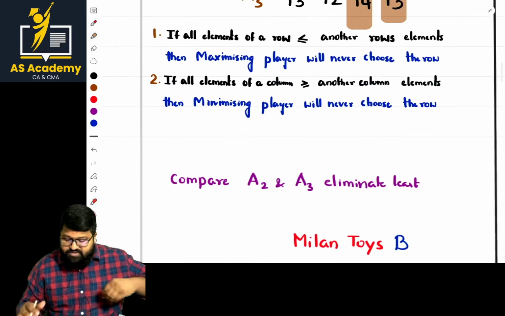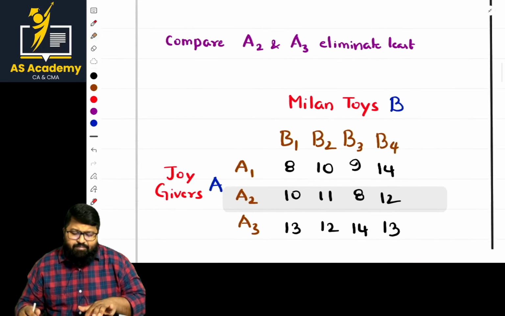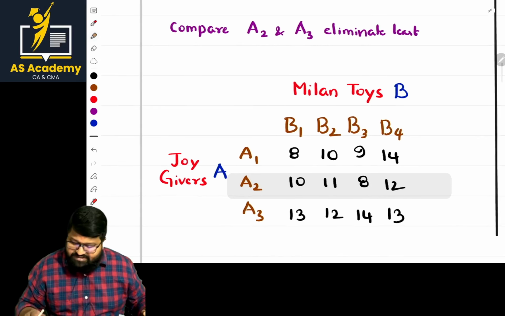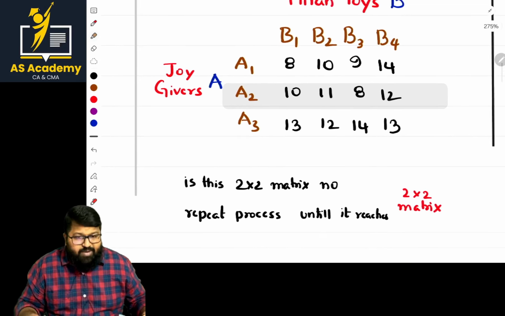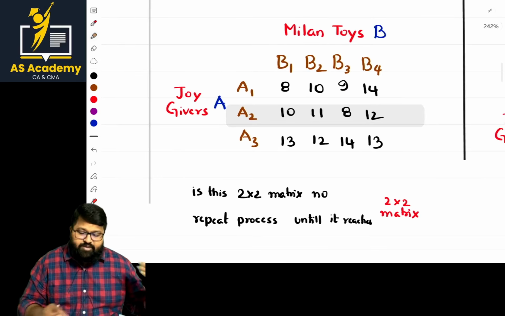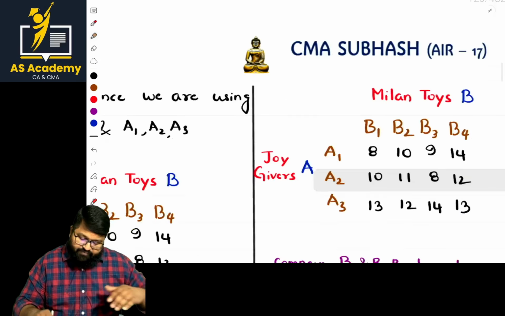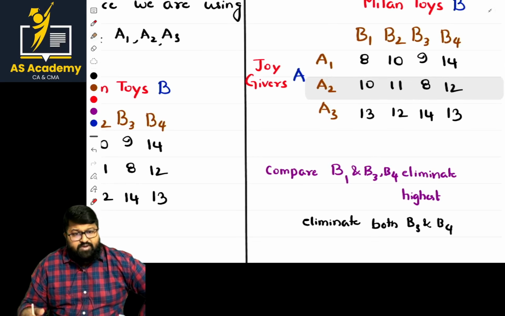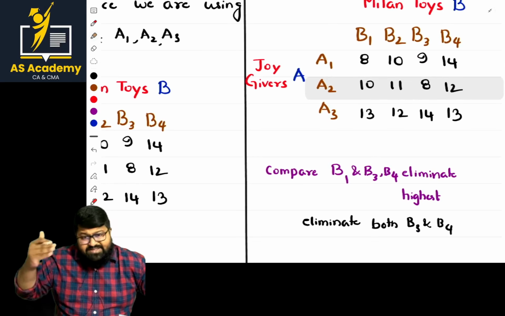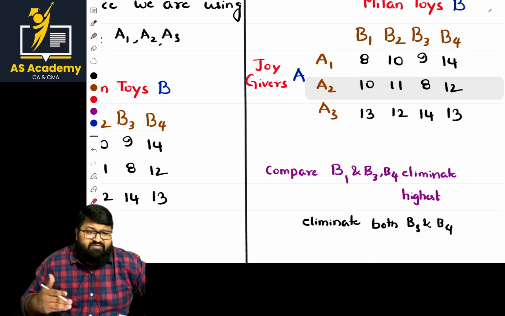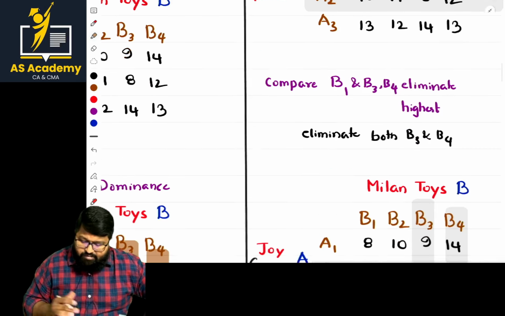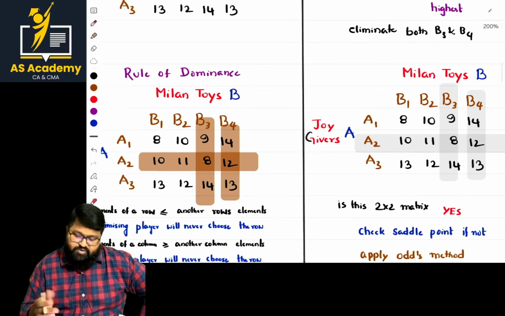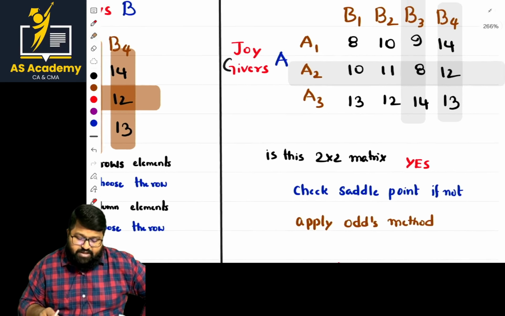Let us see that part first. Sir, we compared A2 and A3, and we eliminated A2. That is clear. If it is done, is the order of matrix 2 by 2? No. So until then, we have to repeat the process. Now we are comparing B1 and B2, B3, B4. Sir, I compared stepwise. You can also compare directly if there is a possibility to eliminate. So eliminated those two parts. Now left with 8, 10, 12, 13. Now, sir, is this a 2 by 2 matrix?